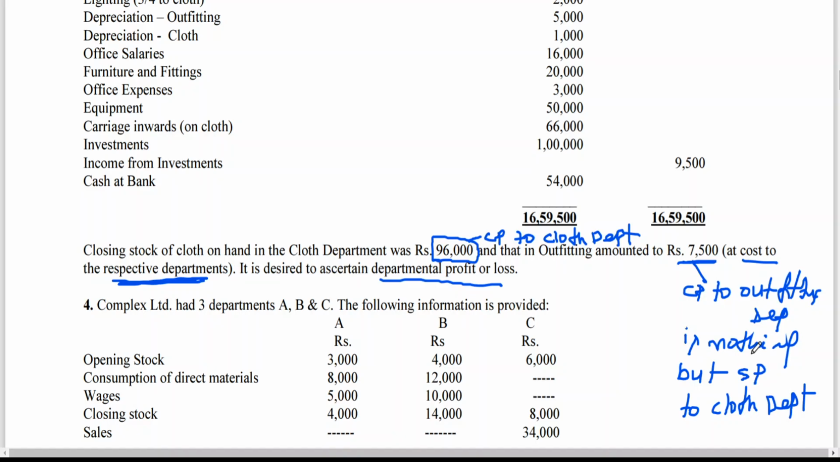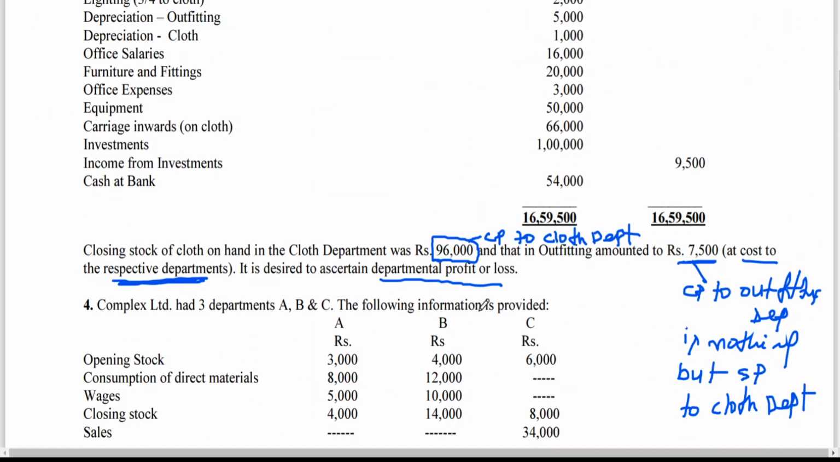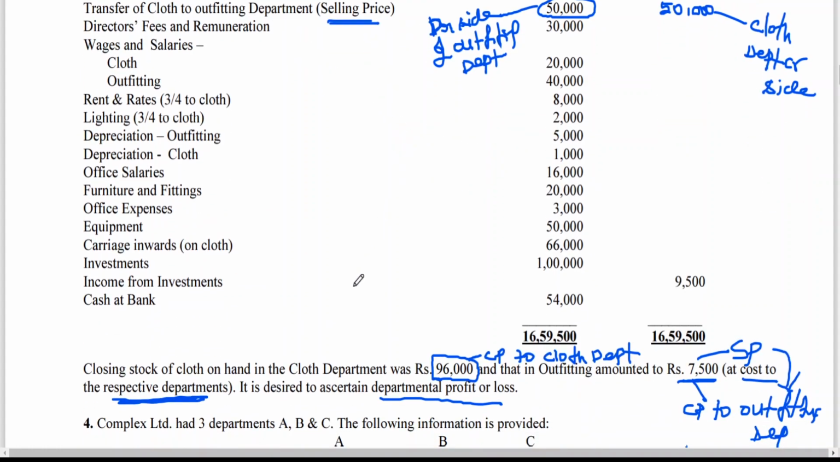Okay, but here for opening stock they have given cost to company. Now here cost price to outfitting department is nothing but selling price to cloth department, or you can say company. That means here closing stock has been given at what price? Selling price. For which department, sir? Outfitting department. But opening stock has been given at which price? Cost price. Okay, I hope you all are following this. No confusion. Listen to me carefully.